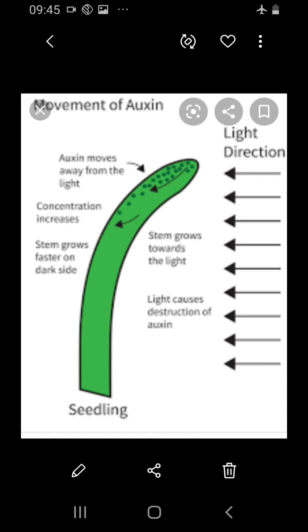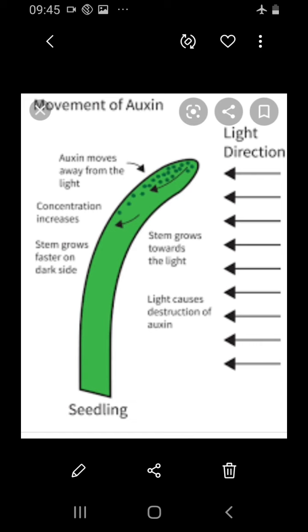So if auxin is present in the root tip at higher concentration, it inhibits root formation.